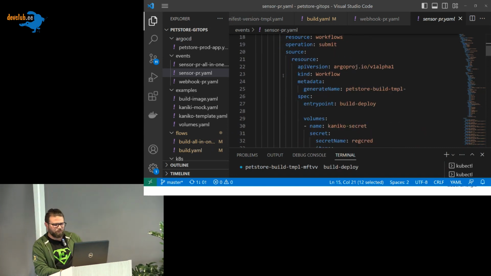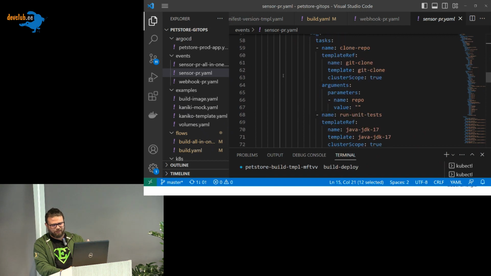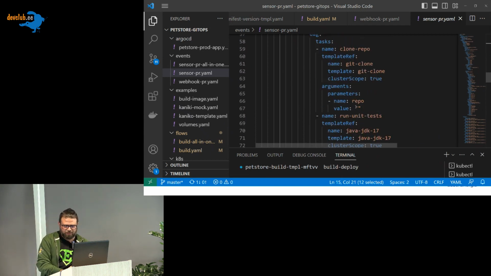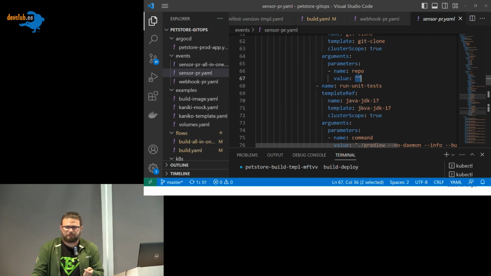In this case, we have the same thing, volume, all the templates, all the stuff, but one difference. You see, I put these values as empty strings because I want to get the data from the request and build it based on the data that I receive.